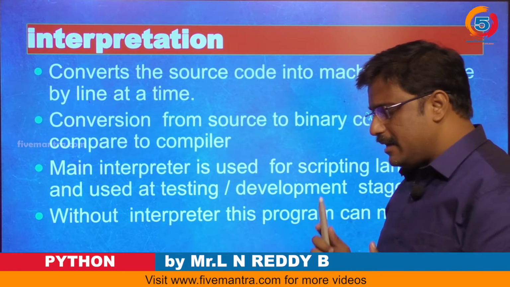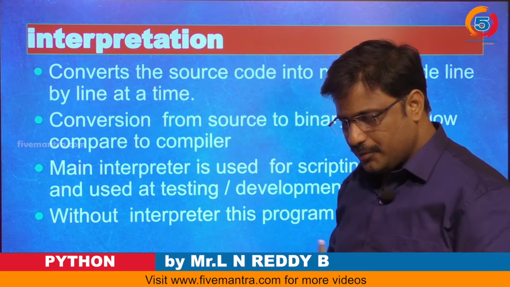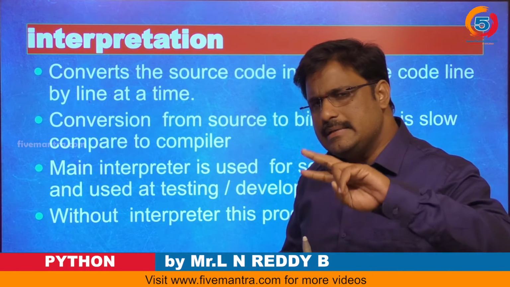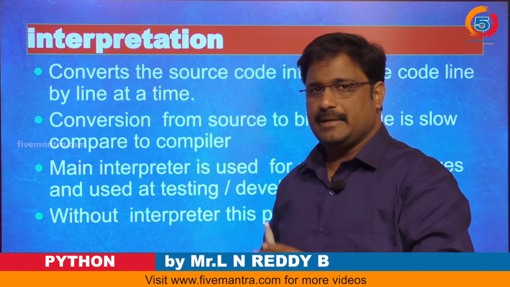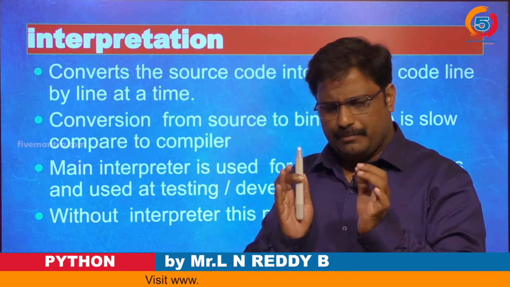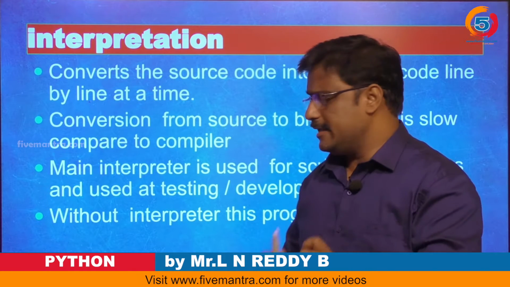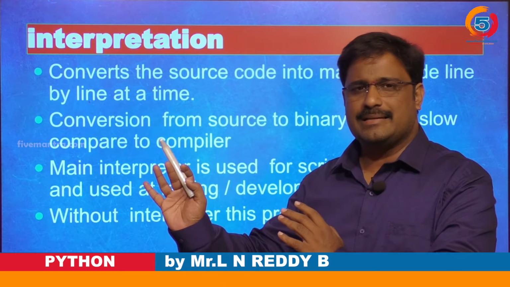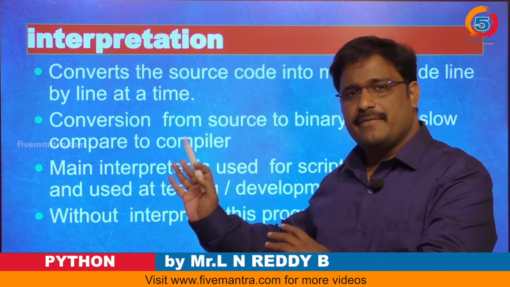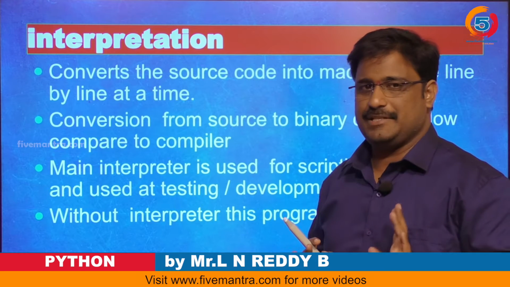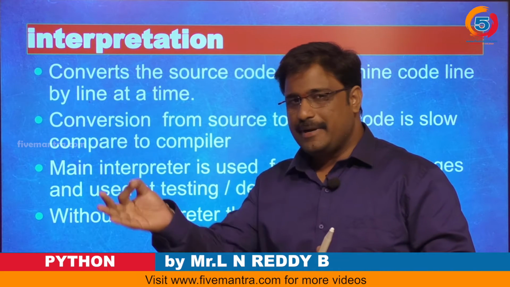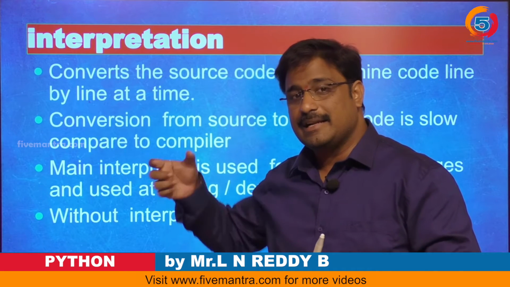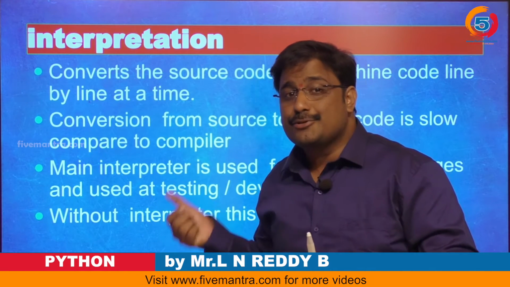Right. So about the main difference, in an interview they will ask the important question: what makes the difference between interpreter and compiler? Guys, the main important point is that the compiler converts all lines of code at a time, and if any error is there it will be shown by the compiler, and it is the fastest process. The second point is that the interpreter does line by line interpretation, and if any error occurs the debugging process will be stopped, so it is a slow process.